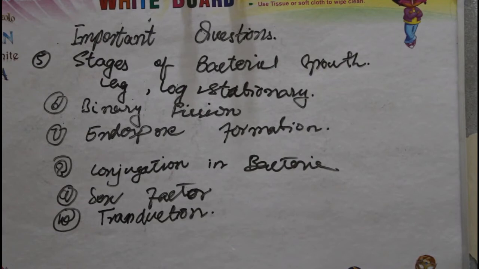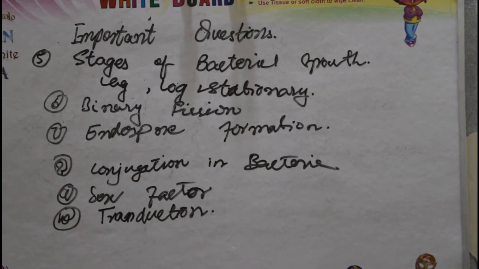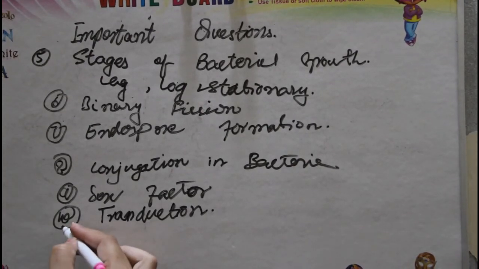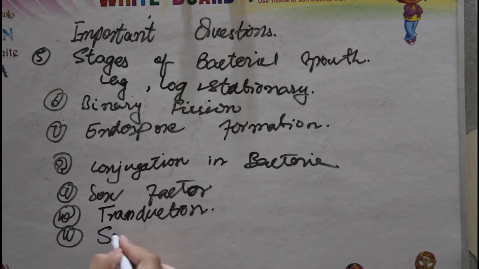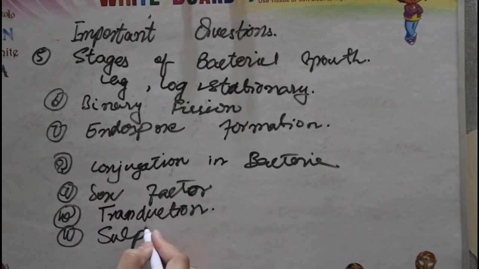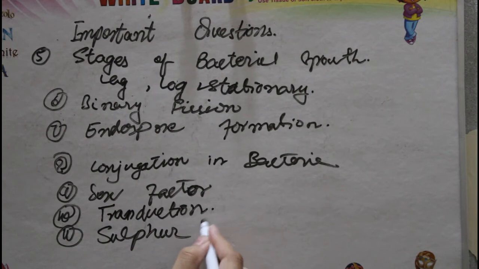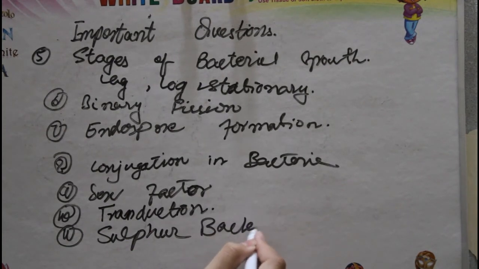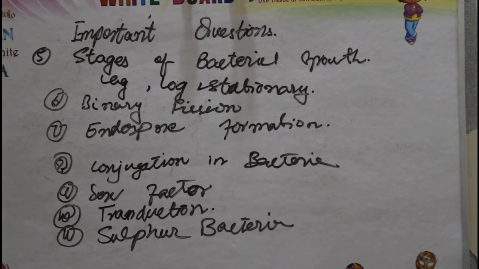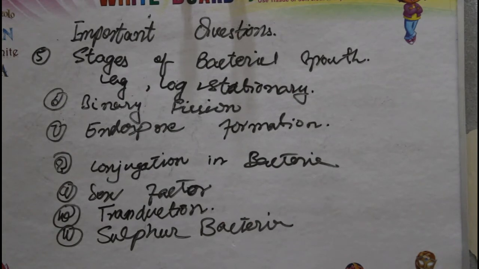Question number 11 is what are the sulfur bacteria? Sulfur bacteria are those bacteria which are photoautotrophic bacteria which use sulfur as their energy source during photosynthesis. So this is the characteristic of sulfur bacteria.